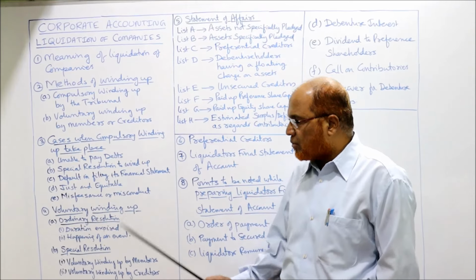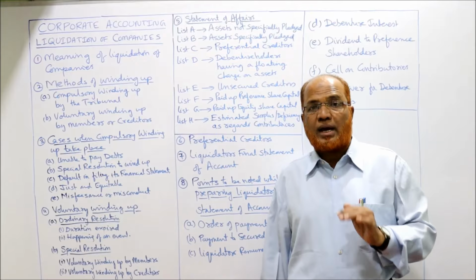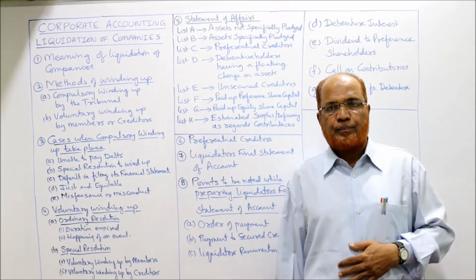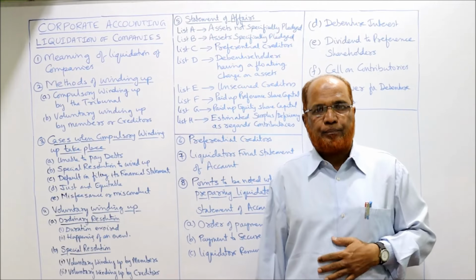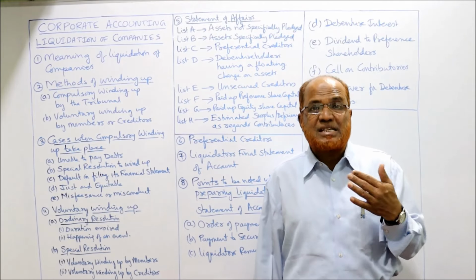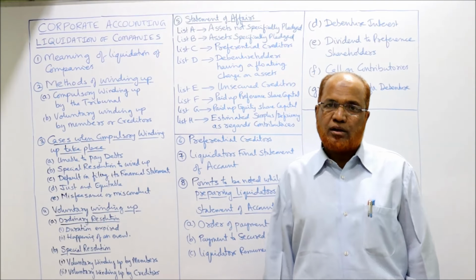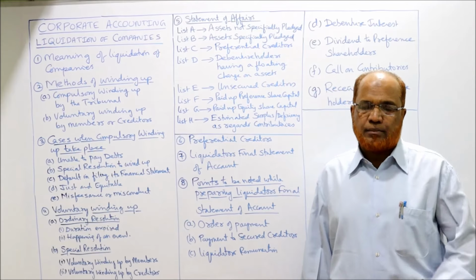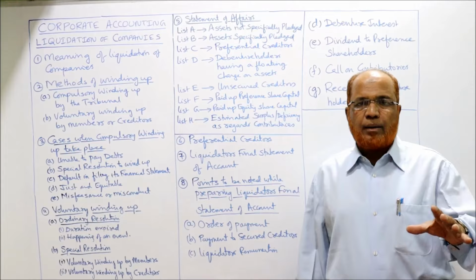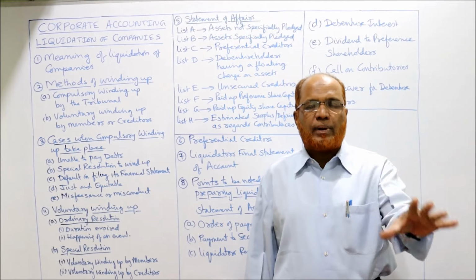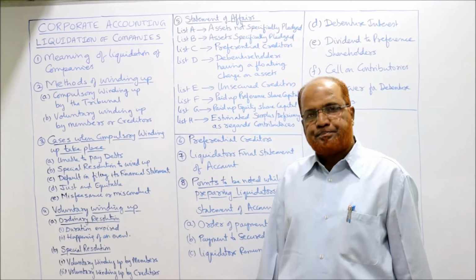Last one, misfeasance or misconduct. If there is an application from the registrar or an authorized person to the tribunal that the affairs of the company are conducted improperly, or there is a misfeasance or misconduct in the company, then the tribunal may pass the order to compulsorily wind up the company. So these are some of the cases where the tribunal will pass an order to compulsorily wind up the company. Next one is voluntary winding up.